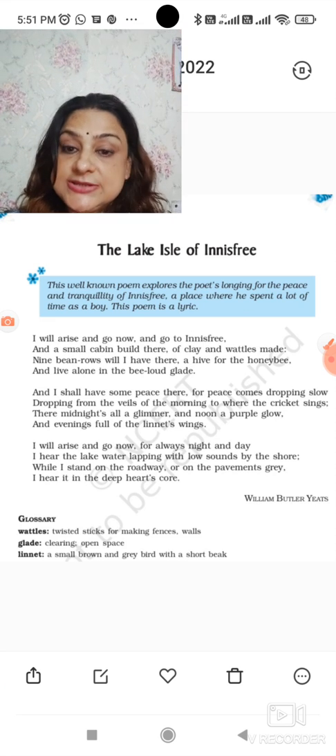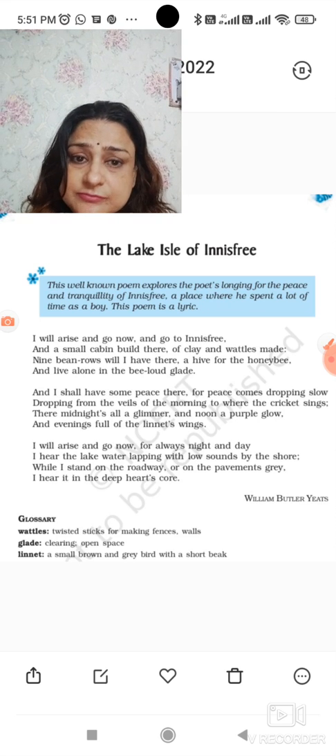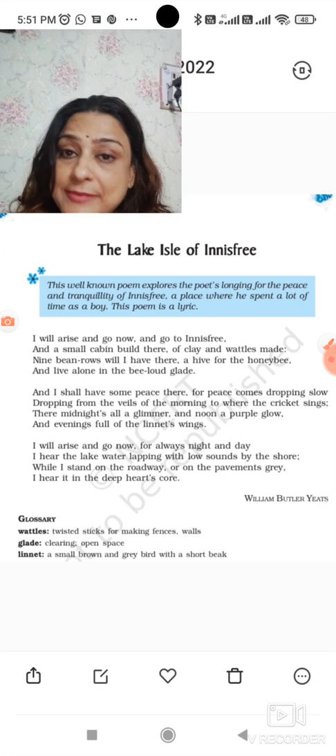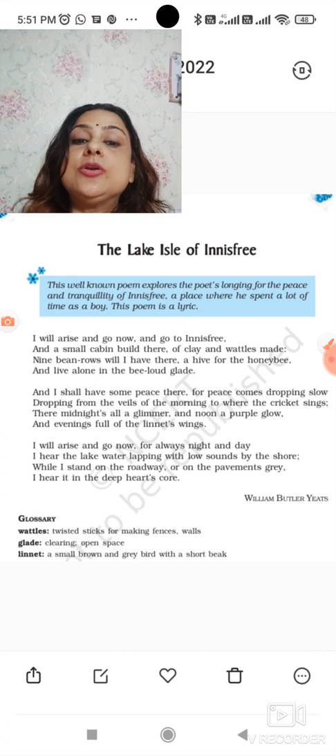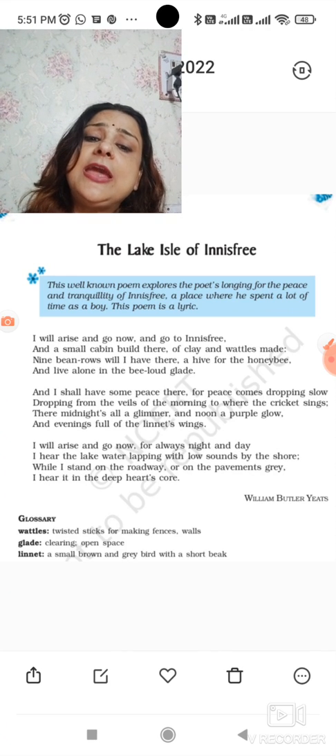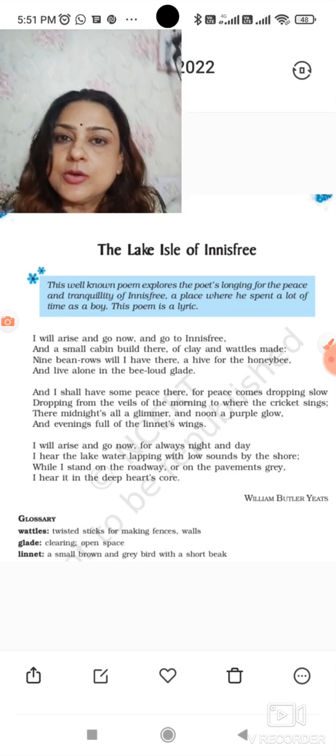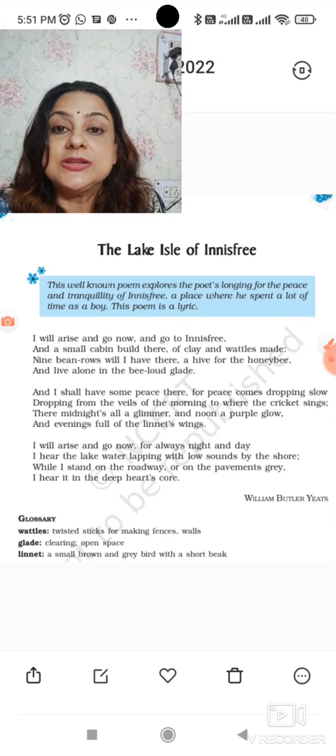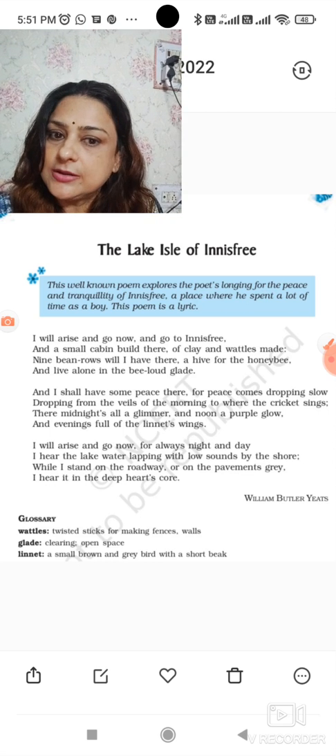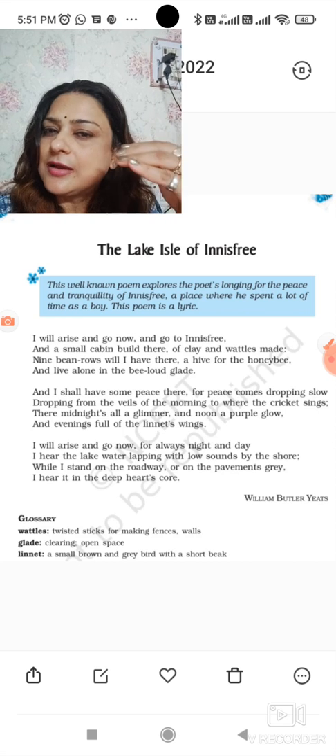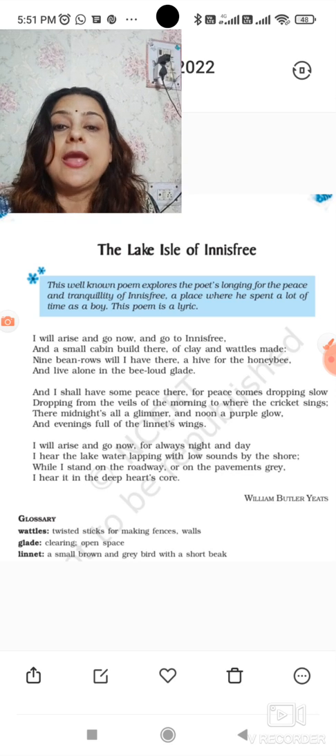Now coming to the third stanza, I will arise and go now, for always night and day. He is saying that what I am planning is that someday I will get up and I will go to Innisfree. Why? Because night and day I hear the lake water lapping with low sounds by the shore. Now why does he want to go there? Because in Innisfree he could hear the sound of the water in the lake whenever it comes near the shore, the low sound of that water, in the daytime and in the night time.